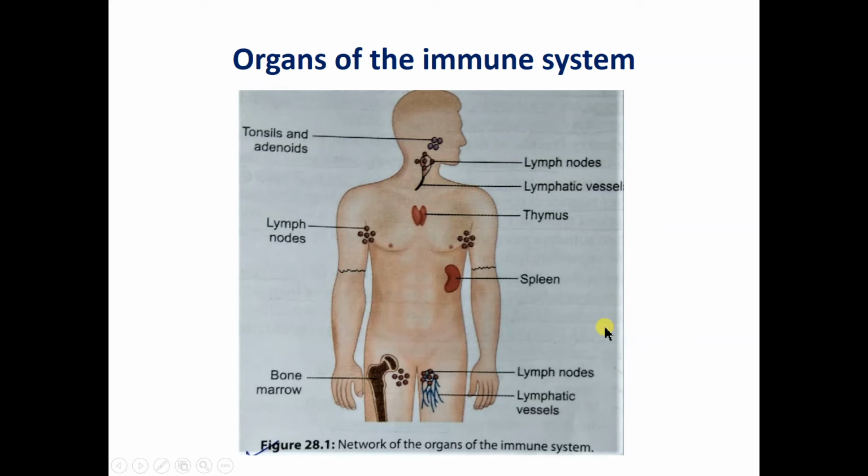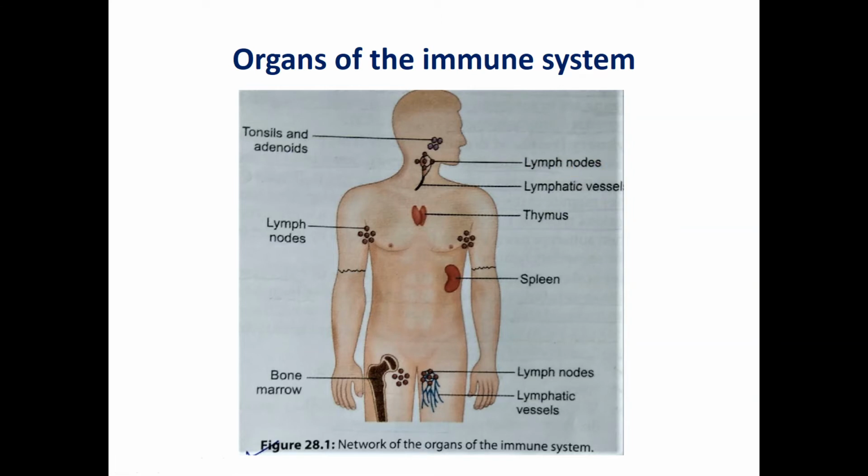Other than this, it also contains natural killer cells. These natural killer cells will directly engulf the whole antigen molecule and destroy it. So these are the different cells which are present in the spleen. The lymph node also consists of B lymphocytes, T lymphocytes, macrophages and dendritic cells. Natural killer cells are not present in the lymph node.